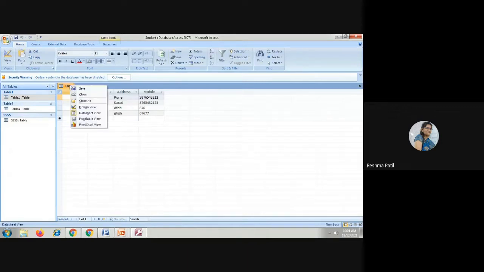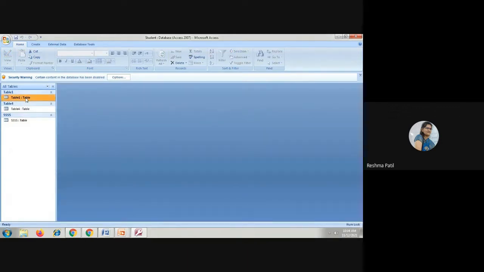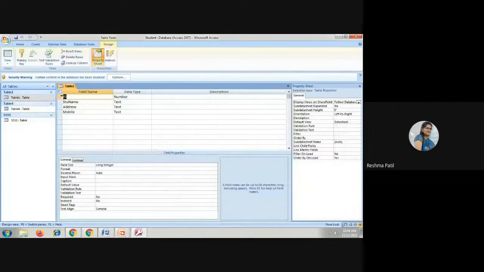Now we have to set the primary key first. Go to design view for setting that. Select the field. Select primary key. Now save it. It is now saved because that particular table does not contain duplicate values. That's why it is saved here. Close it.